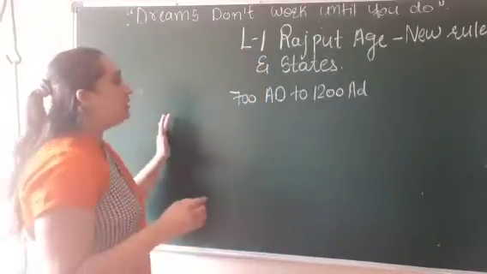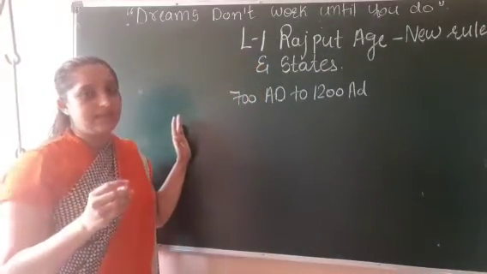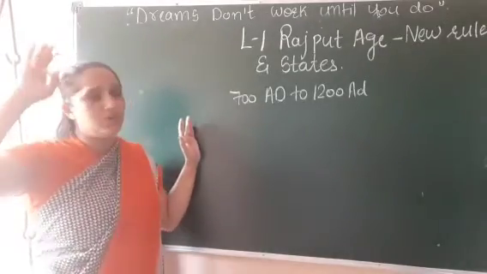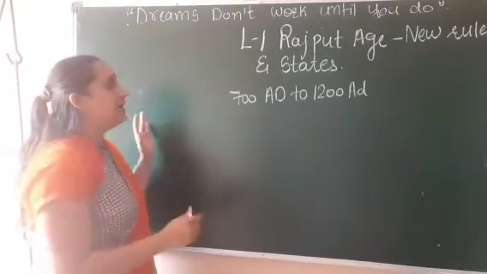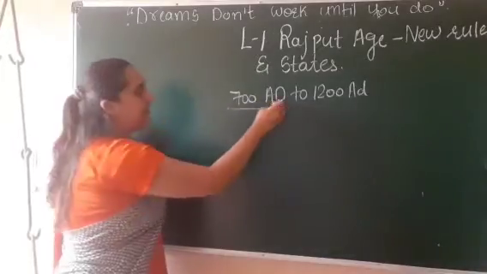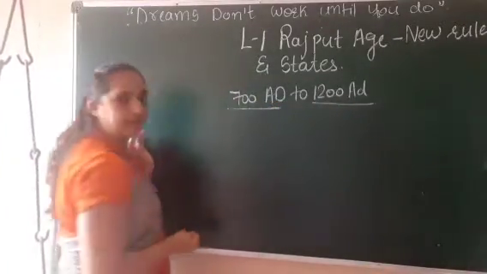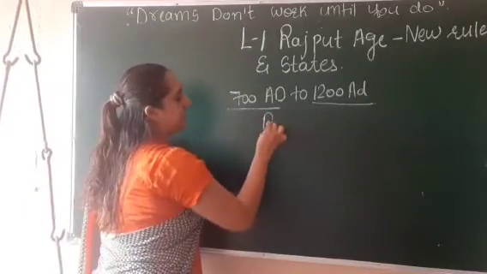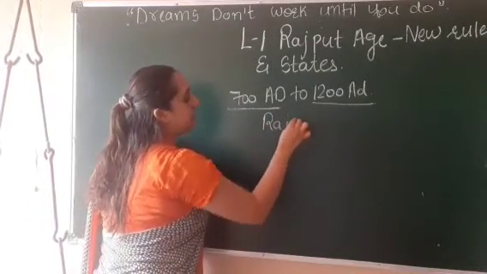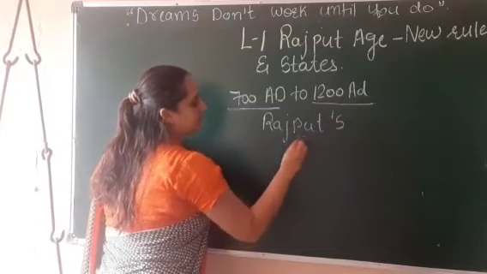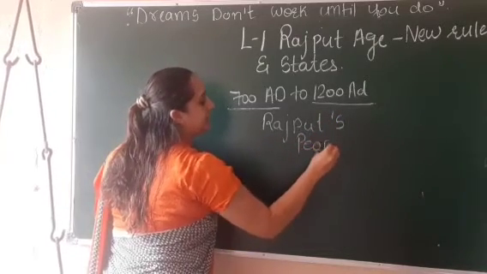Now, I am talking about many years ago, between 700 AD to 1200 AD. Who were ruling in India? Rajputs were ruling in India.